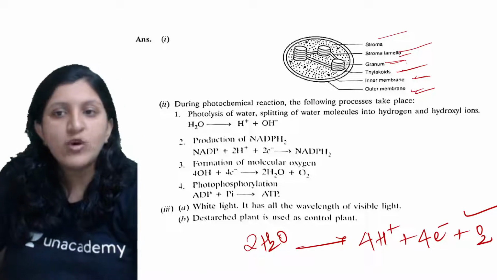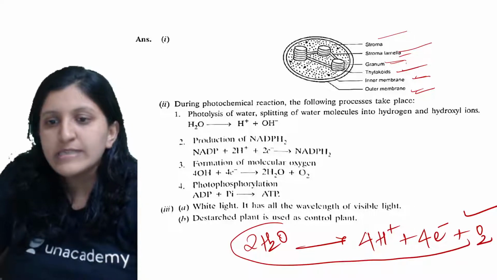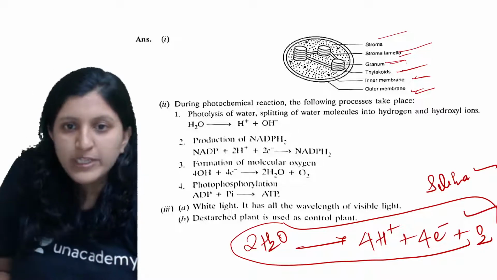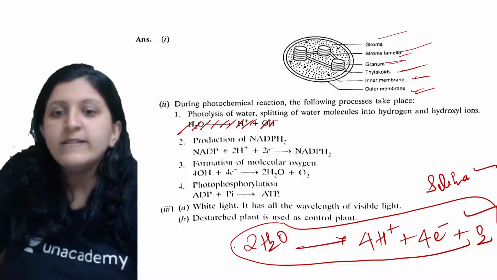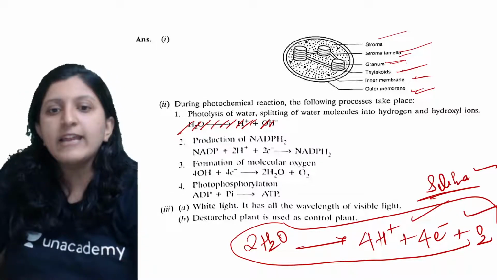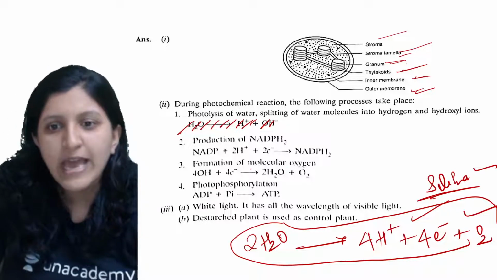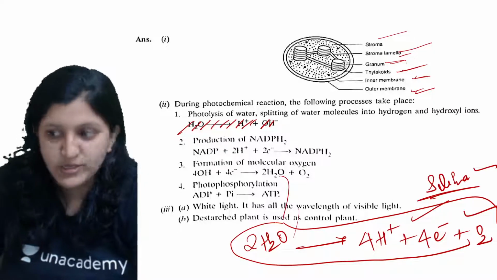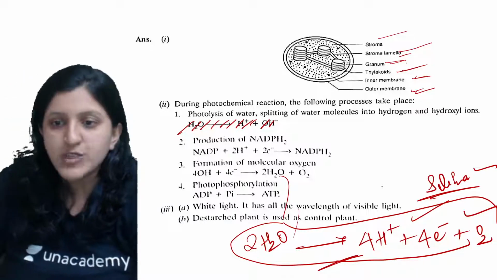So it is the splitting up of the water molecule into these parts. You can go ahead with this one, because this is mentioned in your Selina textbook. So go ahead with this equation instead of that one. Better don't go for the other, because for photolysis of water, Selina has mentioned this equation, so you can go ahead with that. This is given step by step here, so it is also correct. Here you can see the formation of molecular oxygen where two water molecules are used up. But you can directly write the one given in Selina.